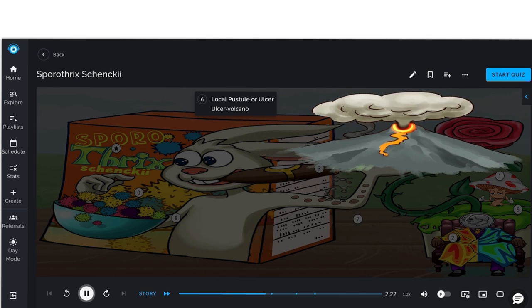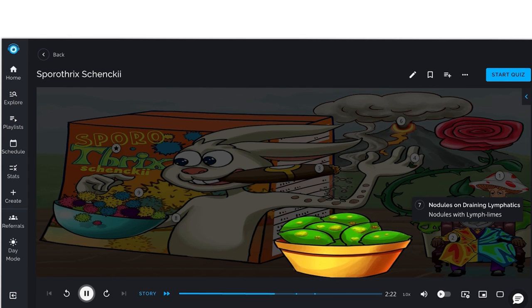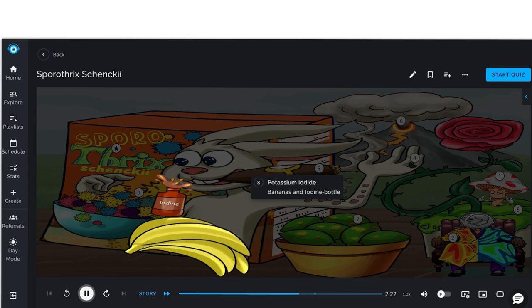Infection with Sporothrix results in local pustule or ulcer, shown by the ulcer volcano, with the eventual formation of nodules on draining lymphatics, exhibited by the nodules with lymph limes. From a diagnostic perspective, the presence of asteroid bodies within microabscesses is helpful in making a presumptive histologic diagnosis of sporotrichosis.